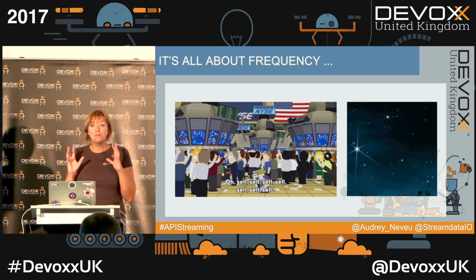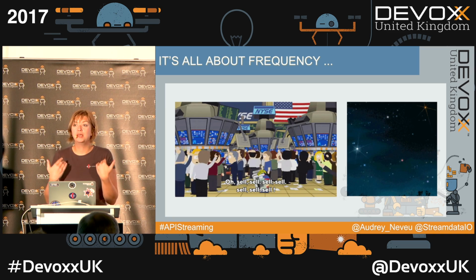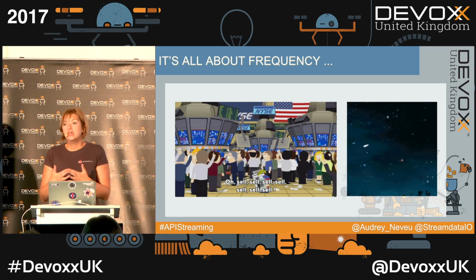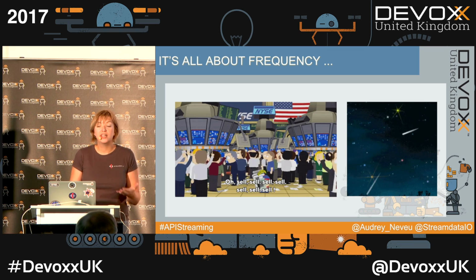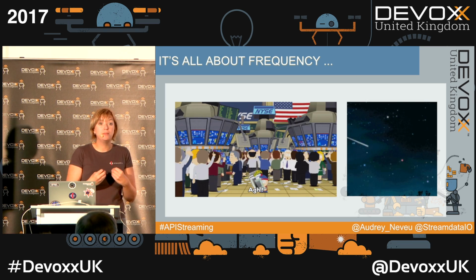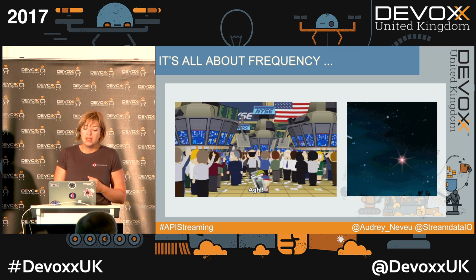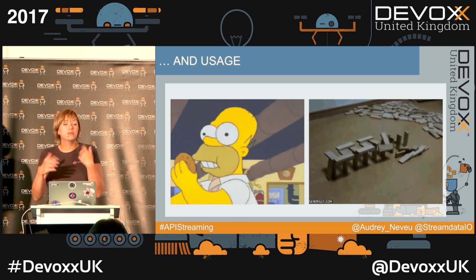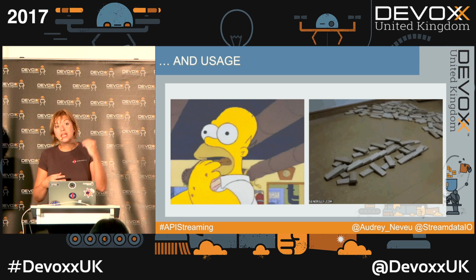But before picking one of them, we have to keep in mind that the solution will depend on two very important things. The first one is your update frequency. Is your data updated every second, every minute, every hour? Are you even able to predict when it will be refreshed or not? Is it completely random? And the second one is the usage of this data. Is it going to be consumed as it comes, and if you're missing one, it's not really important? Or is it the beginning of a workflow?